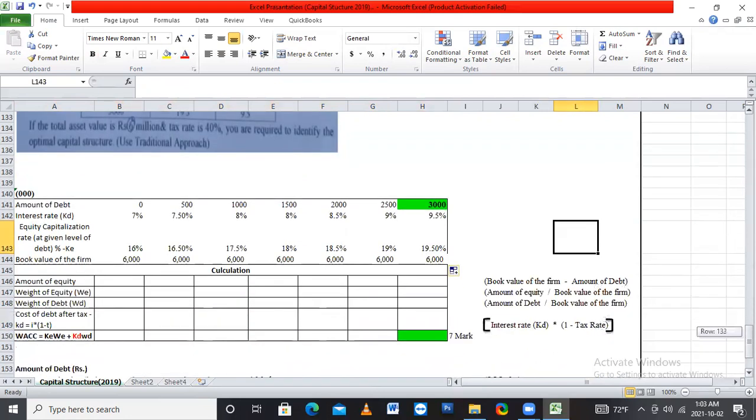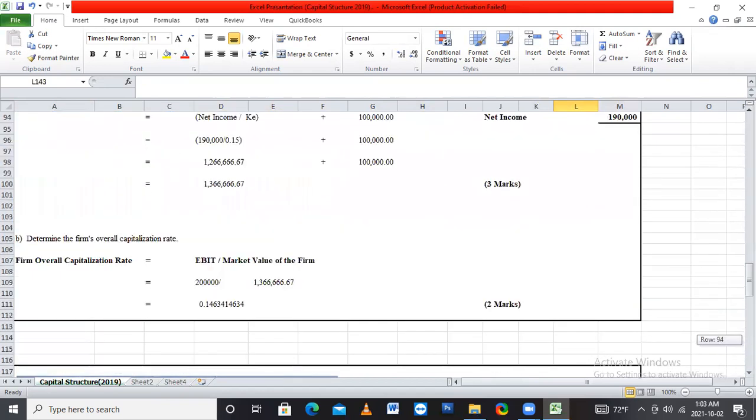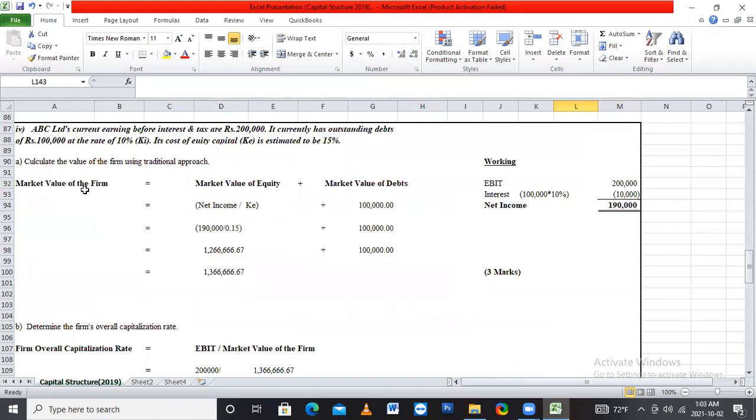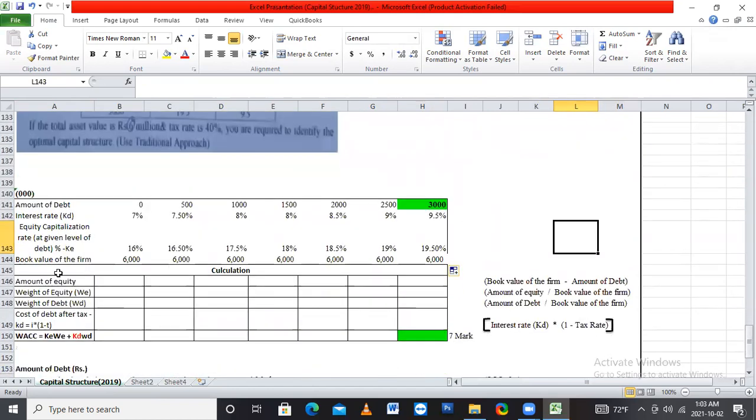Okay. Hereafter, we want to do a small calculation part. Amount of equity. We already see here market value of the firm equals market value of the equity plus market value of the debt. Here we have the book value of the firm and amount of debt. So we can get amount of equity equals book value of the firm minus amount of debt.